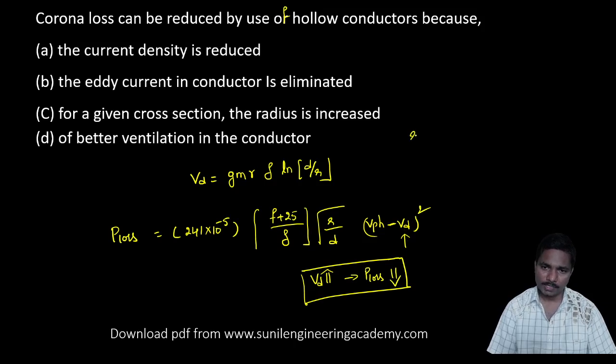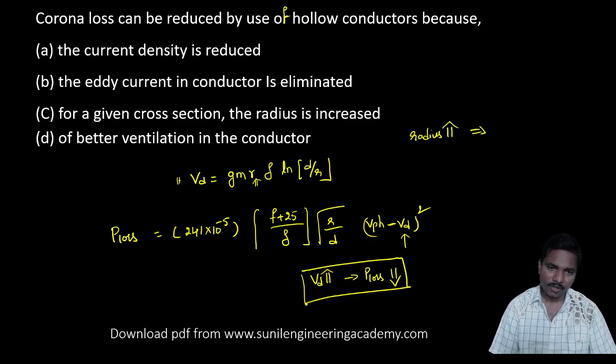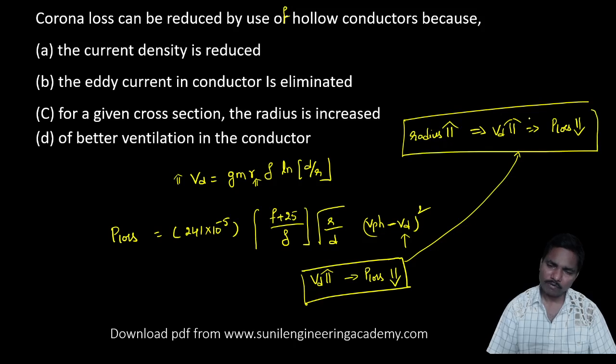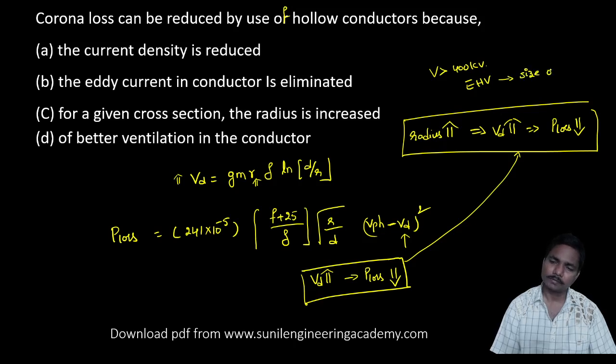As the radius increases, VD increases. As VD increases, the power loss due to corona decreases. That is why, whenever the voltage is greater than 400 kilovolts, especially extra high voltages, the size of the conductor depends on corona.